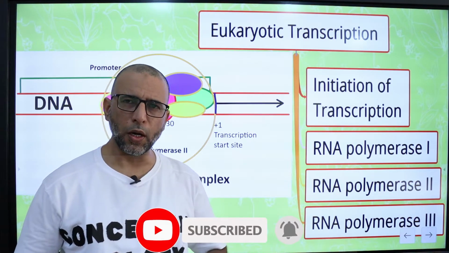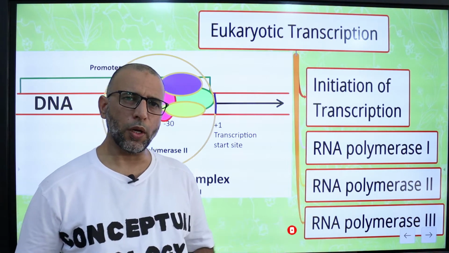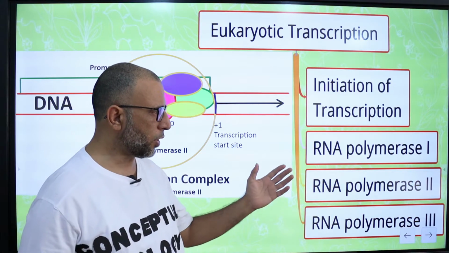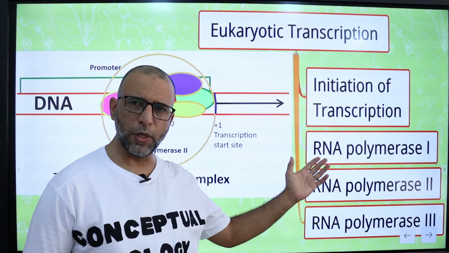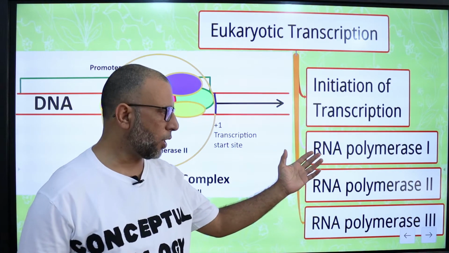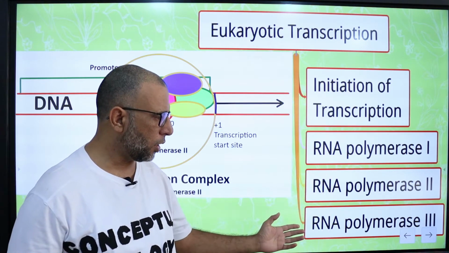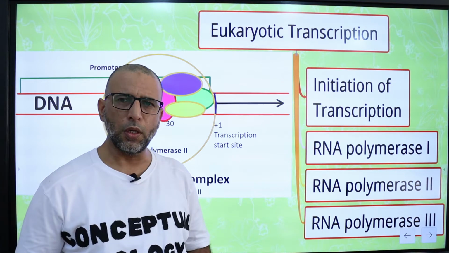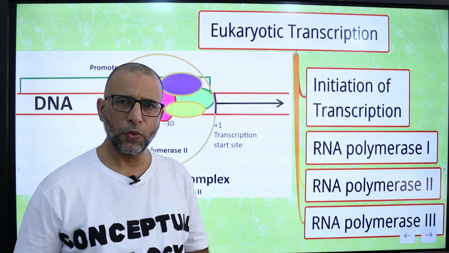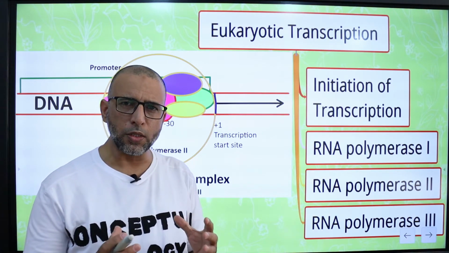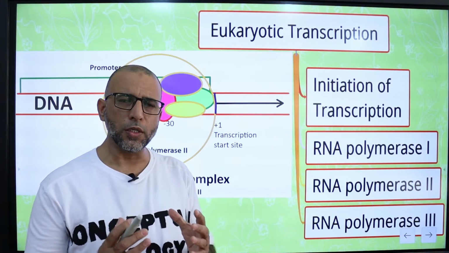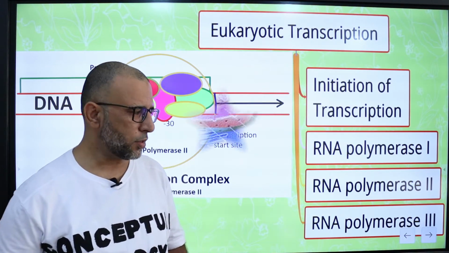Bacteria have a single RNA polymerase, while eukaryotes have 3 RNA polymerases. RNA polymerase 1 transcribes ribosomal RNA, RNA polymerase 2 transcribes messenger RNA and RNA polymerase 3 transcribes transfer RNA. Together these 3 enzymes accomplish all transcription in eukaryotic cells.